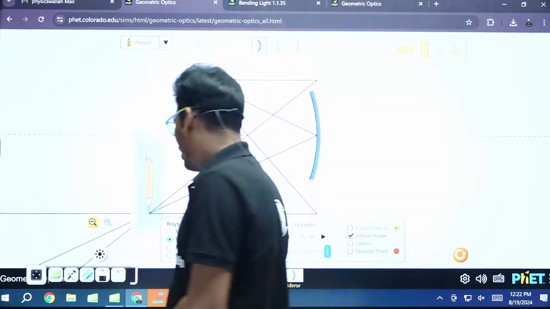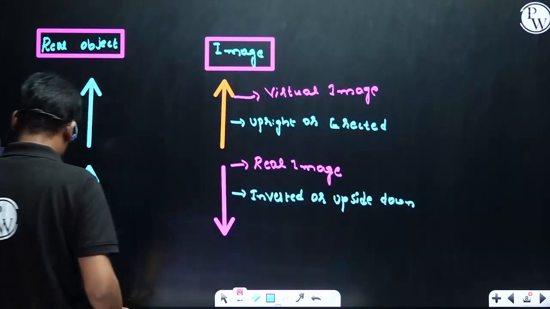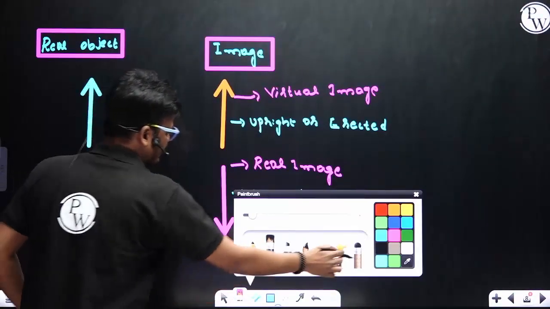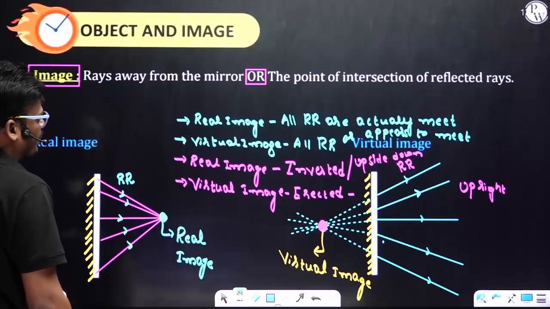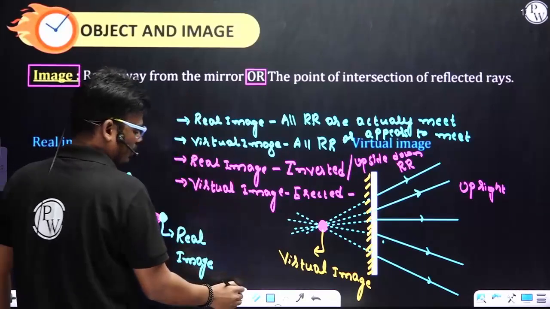One more important point related to virtual as well as real image. If there is space I can write, or else I'll write here.